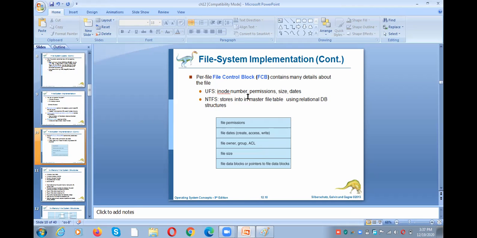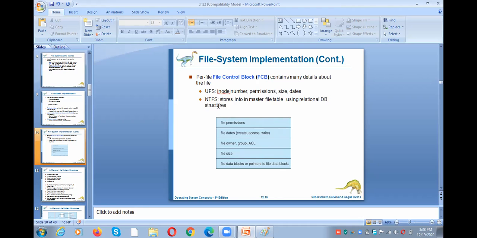File inode number, file permission, size, dates. So all these things are maintained in the form of a relational database if it is NTFS. If it is a Windows operating system, it will be maintained like a table. Table means database. File permissions and file dates, when it was created, when it was last modified or accessed, file owner, group name, and the size of the file, what the data blocks are, what are the pointers to the data blocks.